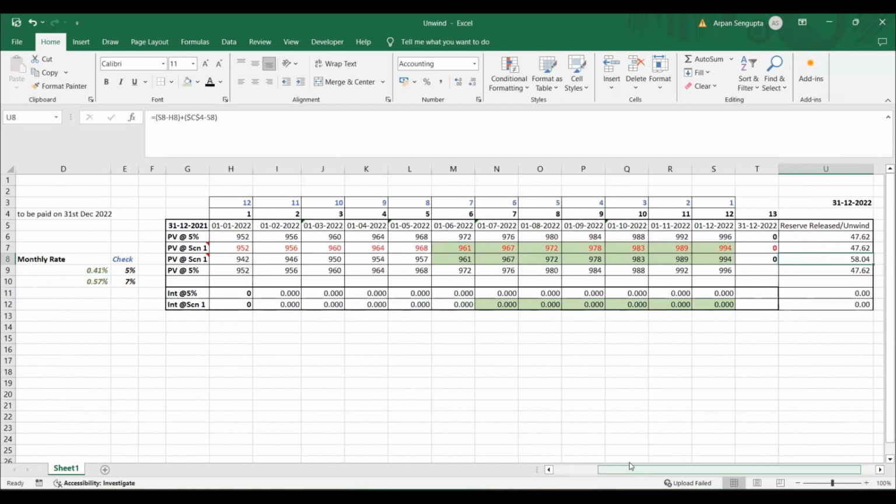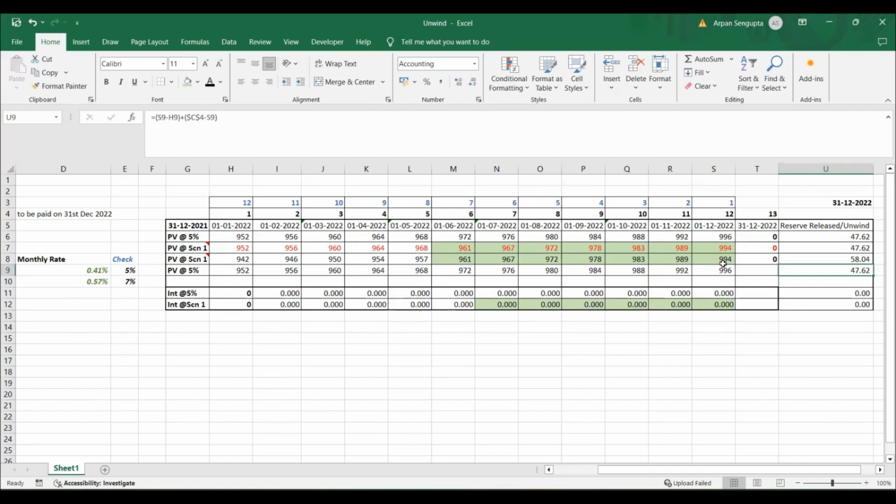Yeah, coming back to this. Now, first we wanted to check if we follow this same method, the recursive discounting method, would this 5% thing work? And we did the same thing, and we assumed the consistent rate of 5%, which shows that yeah, we reach the same level of 952. It's 952 here, 952 here, and we also get the same unwind. So that is quite understandable. If these numbers are same, then we are going to get the same unwind, right? So this means the recursive discounting is working perfectly. It is the better method. So instead of using the cumulative discounting, we should use the recursive discounting, right?